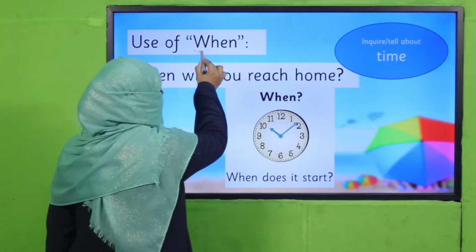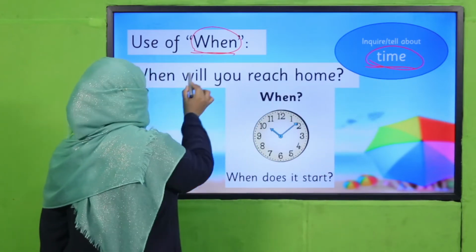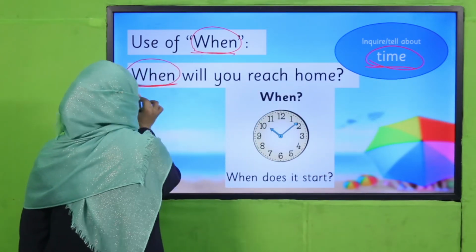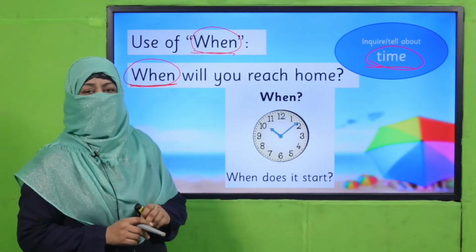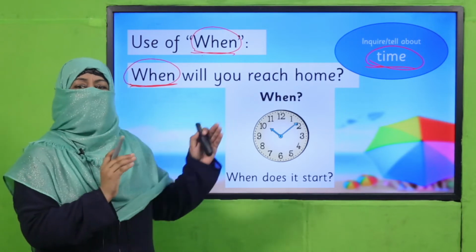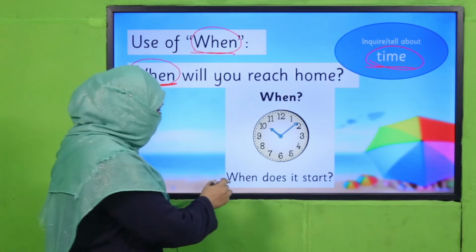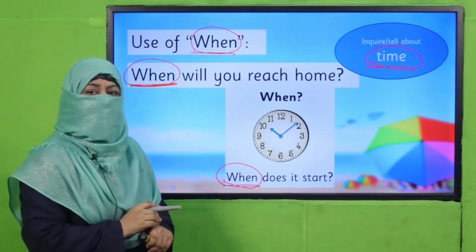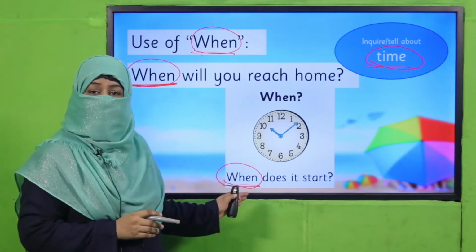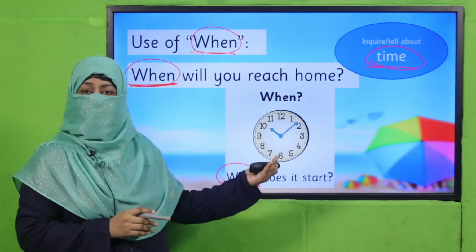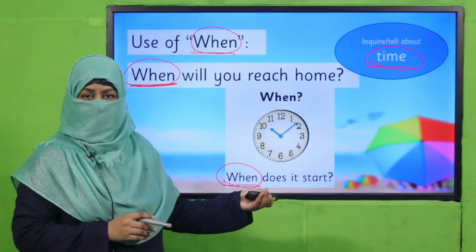Next is when. When we want to inquire about time, we use when. When will you reach home? Means tell me the time, by what time you will reach home. So you can say maybe by 2 o'clock. When you are being asked with a question when, it means you have to tell the time. When does it start? Maybe when does your school start? It starts at 7 o'clock. You have to use when to inquire about time. And when you are being asked with the question when, you have to tell the time of that question.